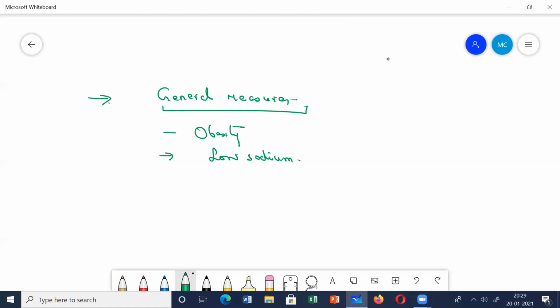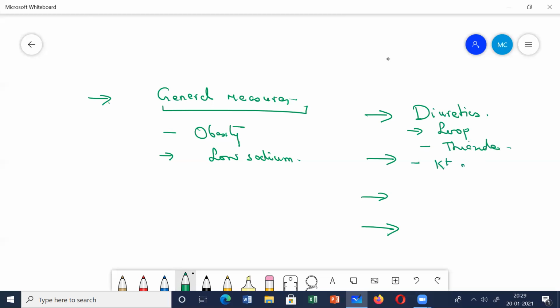And what about the antihypertensive drug treatment? What are the main drugs we give to the patient? First, I'm just writing down the names of the drugs, then I'll tell you about them one by one. The most common drugs used for the treatment of hypertension are your diuretics. How many types of diuretics do you have? Do you remember? You have loop diuretics, thiazide diuretics, potassium sparing diuretics, and mineralocorticoid receptor antagonists.